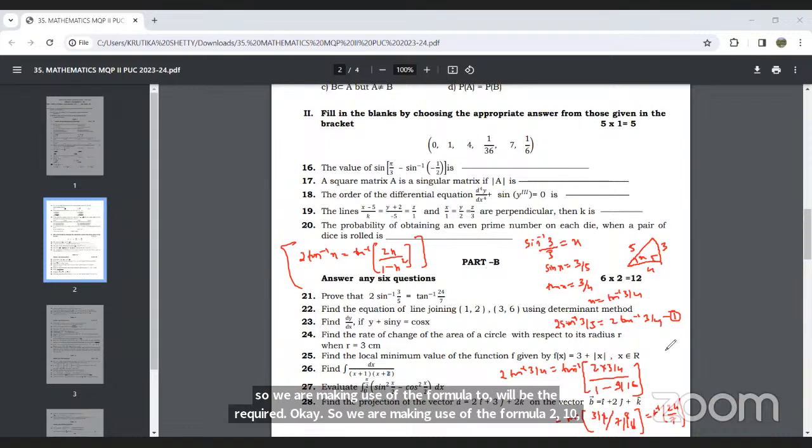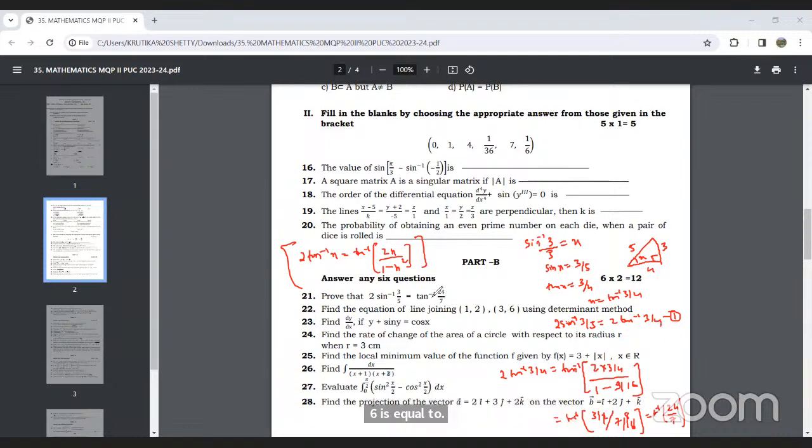So first convert this sine in terms of tan and then make use of the formula. We will get LHS is equal to RHS. Okay, we will be getting LHS is equal to RHS. Hope the solution is clear.